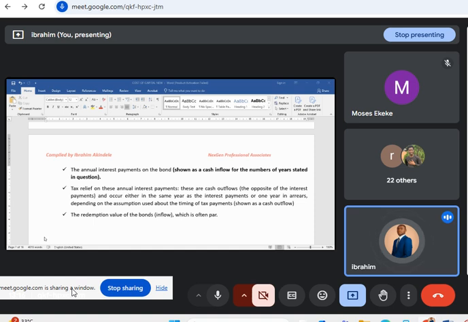Now, when you offer something as a premium, it means that it is above the market price. Take note, it is above the market price. Let's say for instance the par value is 100. The redemption is at par, which is 100. And they tell you the redemption value is at a premium of 5%.